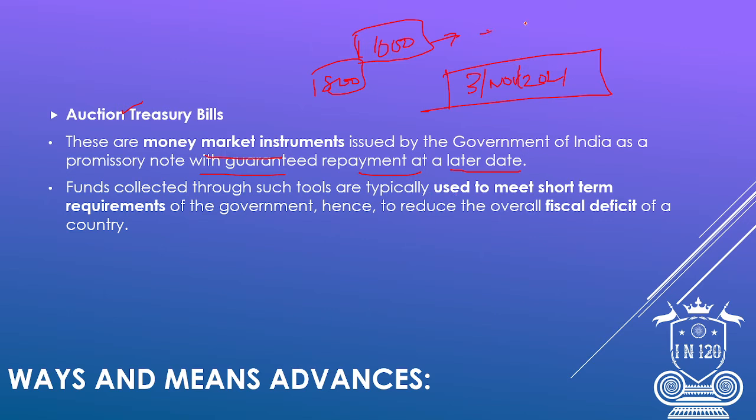After the time frame, there will be a date in the treasury bill as well, say for example 3rd November 2023 or 24. After that, the treasury bill will have a maturity value. For this 1000 rupees we will be getting around 1500 rupees or so. Okay, so this is called an auction treasury bill. Funds collected through such tools are typically used to meet short-term requirements of the government, hence to reduce the overall fiscal deficit of the country.